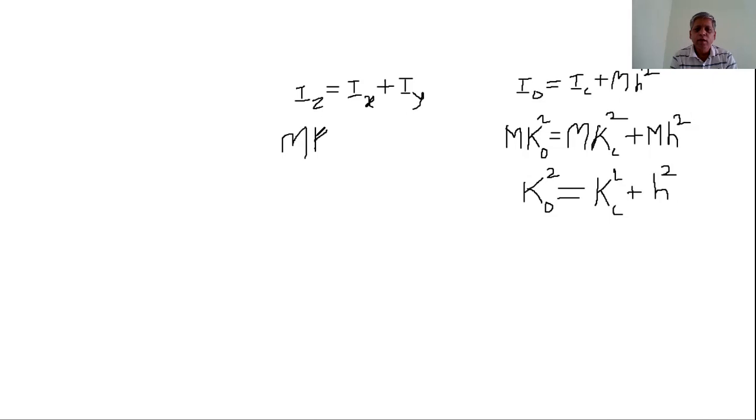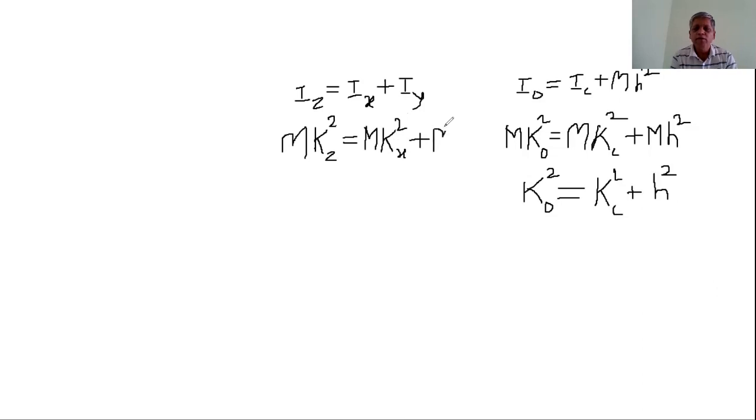If kx is the radius of gyration about the x-axis, then Ix is written as m kx square. And if ky is the radius of gyration of the lamina about the y-axis, then Iy is written as m ky square.